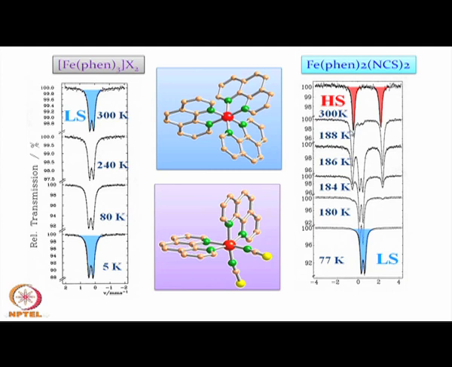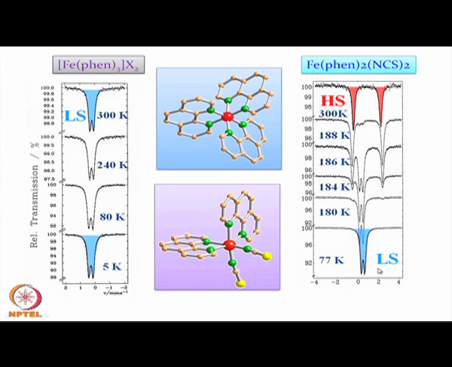And as we move upward, when we reach around 300 K, that means the room temperature, the corresponding spectrum is for the ferrous iron in high spin state. So, we have the different splitting and the different separation for these 2 lines, which can be characterized for the high spin state of the molecule, and which has been achieved at 300 K.